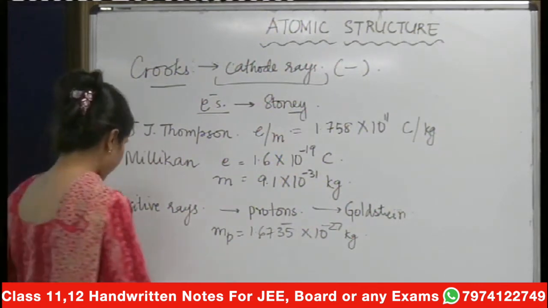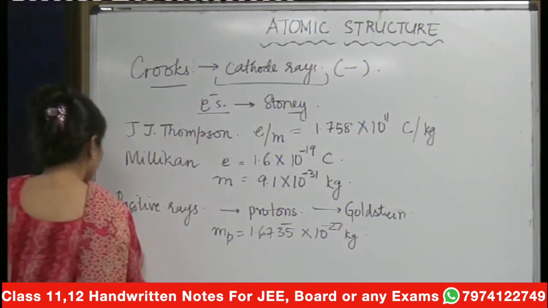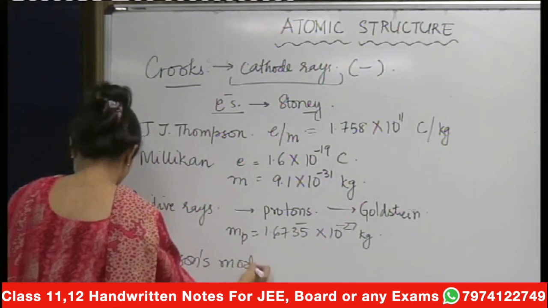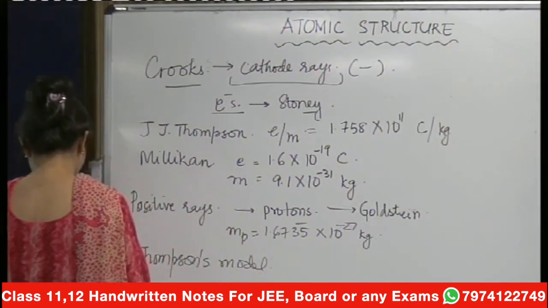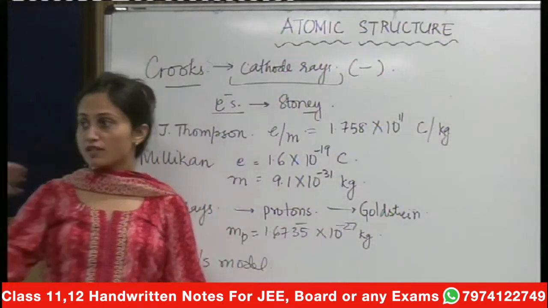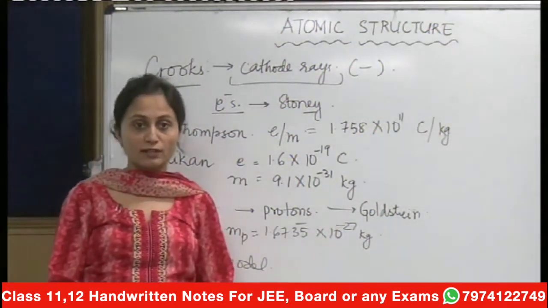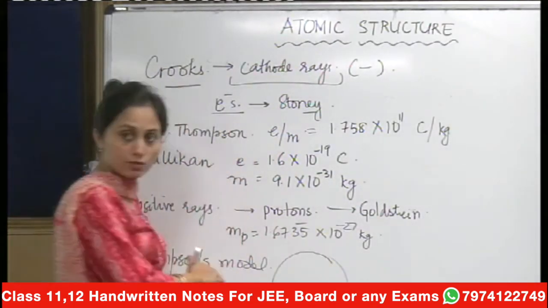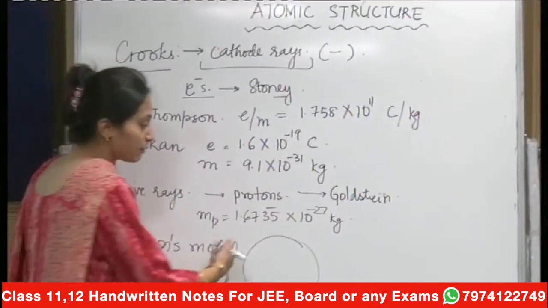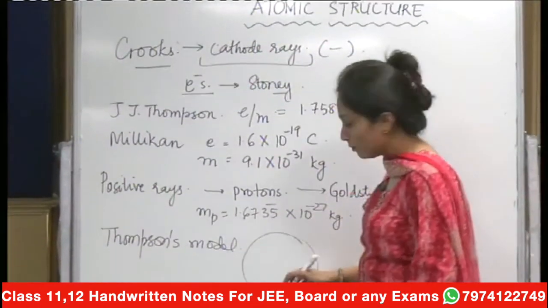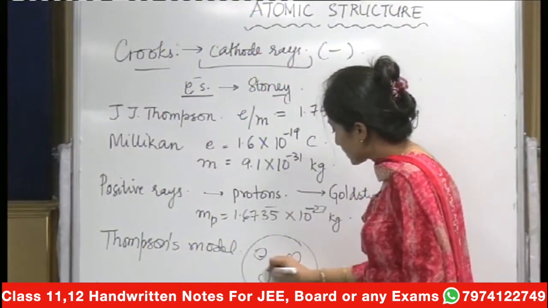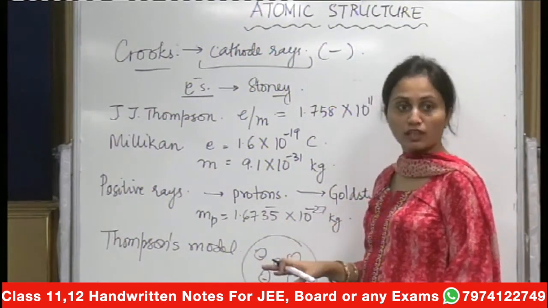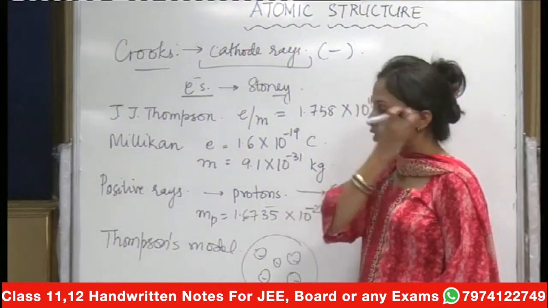Fine. And then after that, Thomson's model came up. That's the simplest model that one talks about, so let's just talk about it. Thomson's model was a plum pudding model, where it was believed that the positive charge is distributed all over your atom, and you have the electrons which are embedded within it. If this is your atom, it was believed that the positive charge is spread throughout this atom, and somewhere in some spaces you have the electrons embedded. So it was called a plum pudding model. This was the Thomson's model that was given.